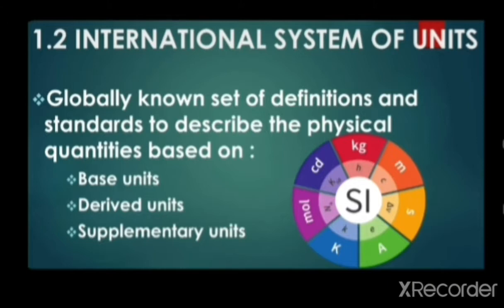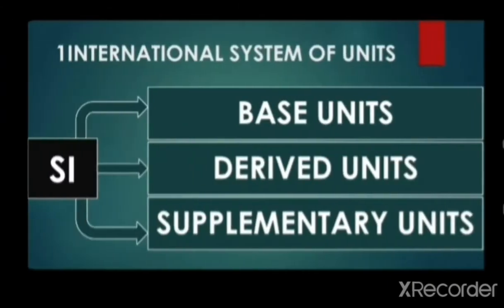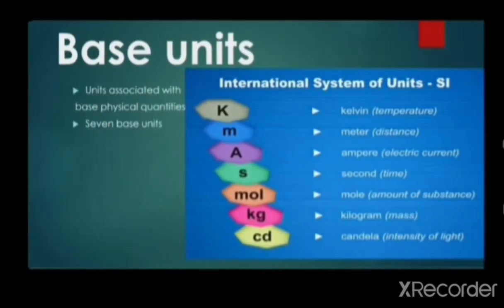This system is a globally known set of definitions and standards to describe the physical quantity, and it is based upon three types of units. The first one is base units, the second is derived units, and the third one is supplementary units. So first is base units.